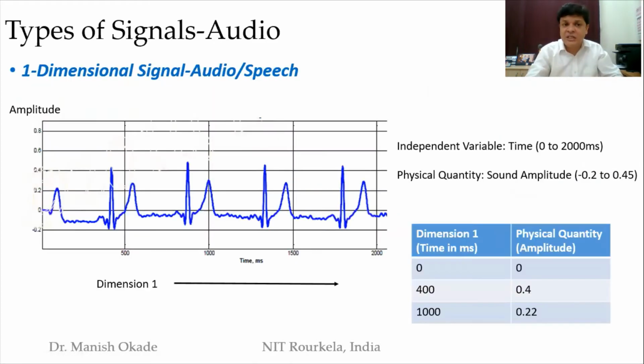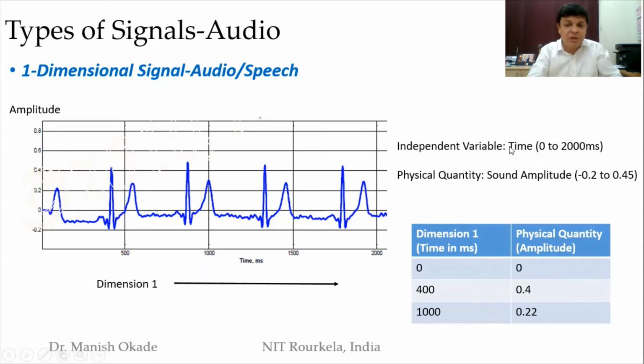We go into details. So we try to understand what are the types of signals. This is a broad categorization. The first type of signal we would like to understand is a one-dimensional signal, typically referred to as audio. So this is an audio sequence which we have plotted. Here there is one dimension. The dimension is time, and the amplitude is the strength of the voice. If the voice is very large, then there would be a large amplitude, and if the voice is small, the amplitude would be small.